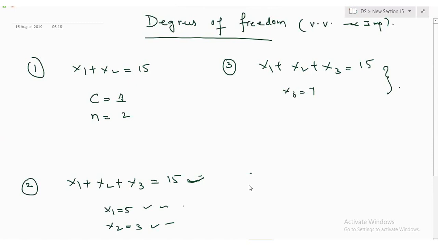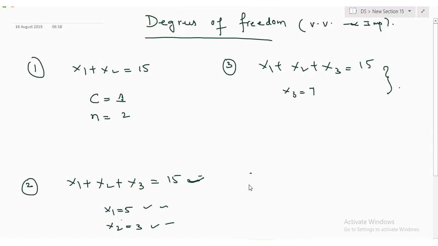So what I'm trying to say is, here I have given the 2 constraints. Till here, things are clear, guys? Now I am asking you to choose variable values on your own. Do you have a choice to choose x3? You don't have a choice. It's already fixed.